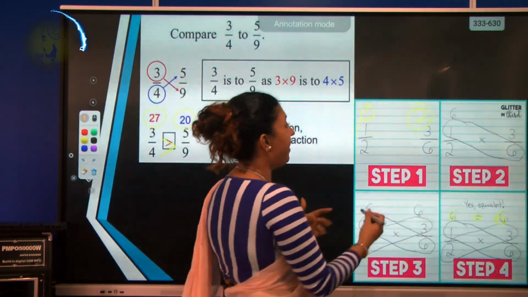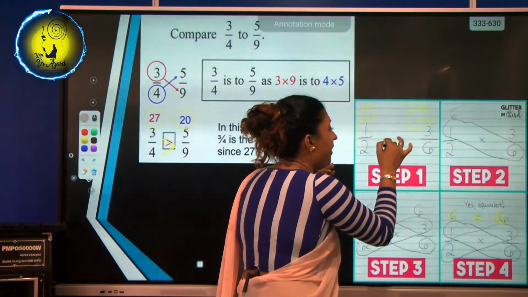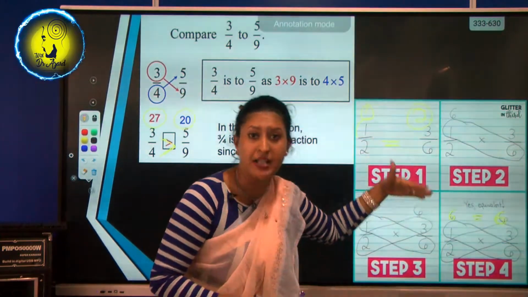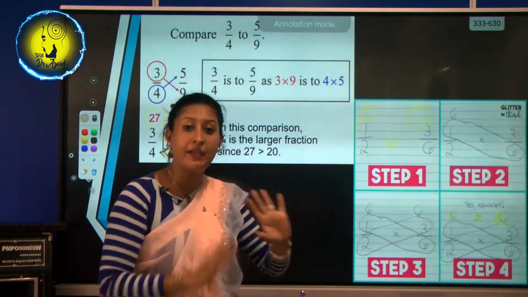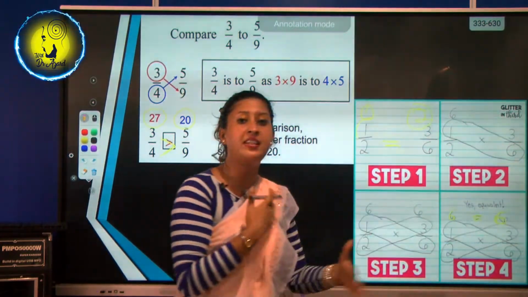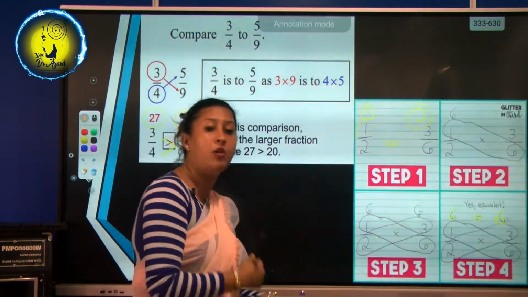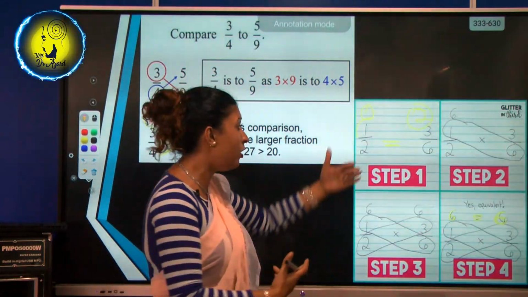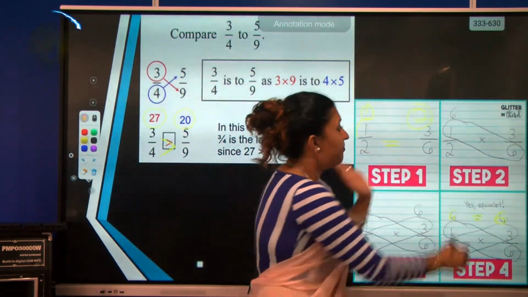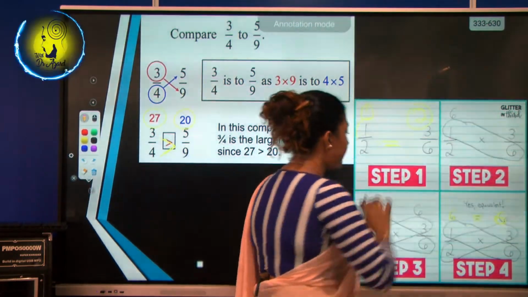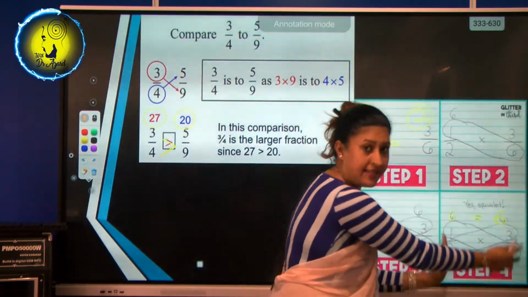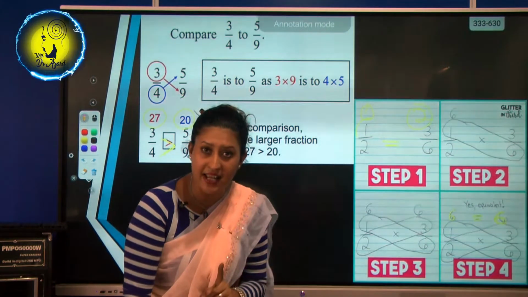So we can say these two fractions are equal to each other even though their numbers are different. This is how you find equivalent fractions. See, two fractions are given. You don't know whether they are equal or not, whether they are greater or lesser. So you have to find equivalent fractions. Step number 1, numerator to the denominator. Step number 2, again numerator to the denominator. You get two answers, then you compare. Understand? Right.